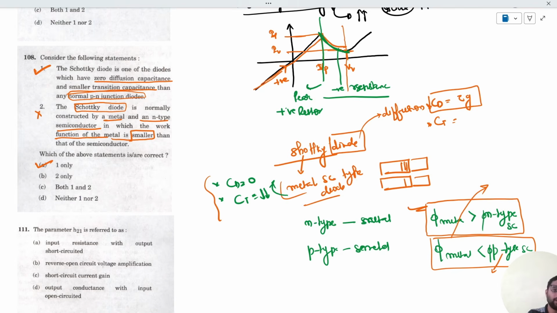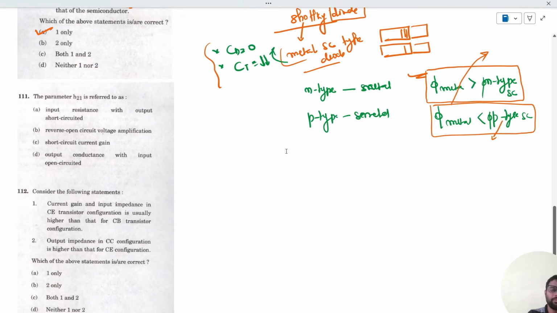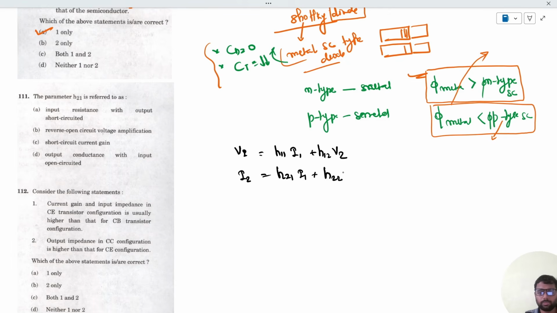In the next question, we have been asked about the hybrid parameters of the transistor. So let us see what the hybrid parameters are. We have the representation like this: V1 and I2 in terms of hybrid parameters, V1 = H11 I1 + H12 V2, and I2 = H21 I1 + H22 V2.